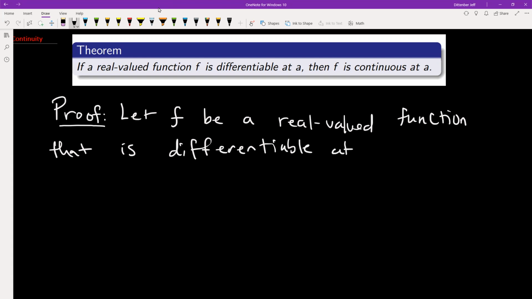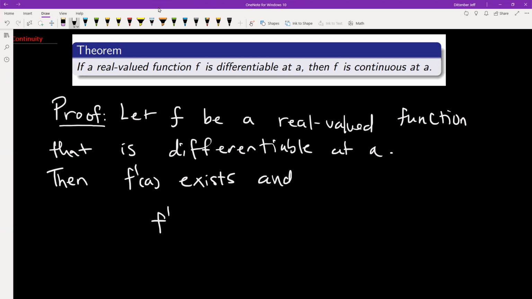So what does that mean? That means that f prime of a exists. And we know what that is.